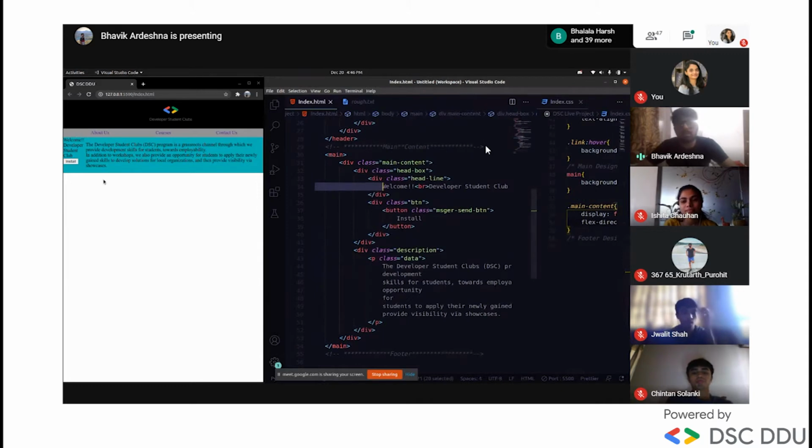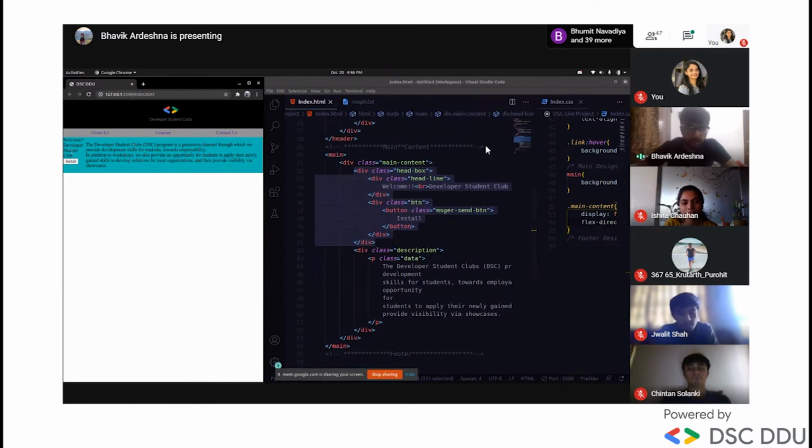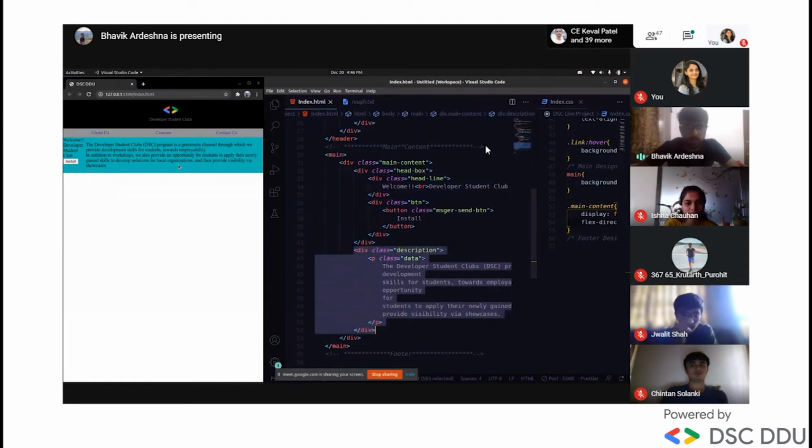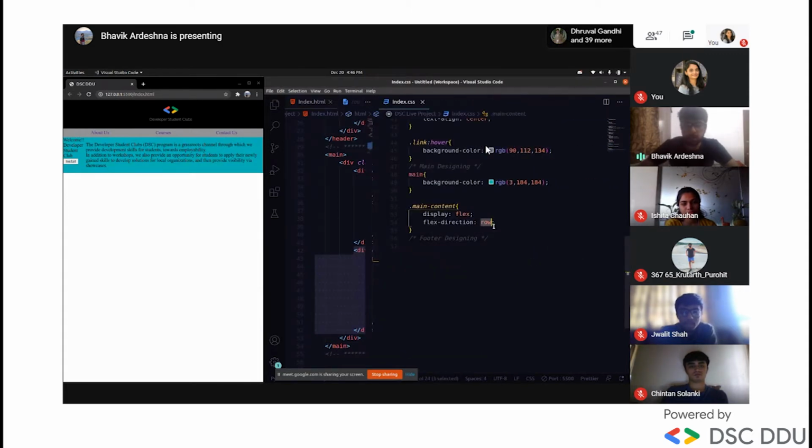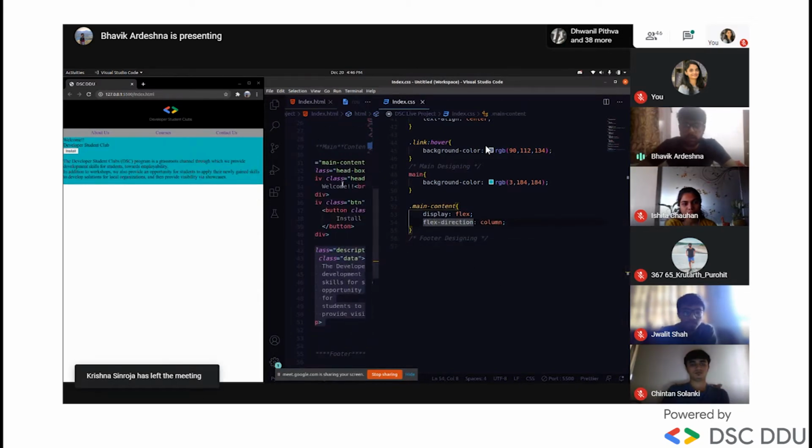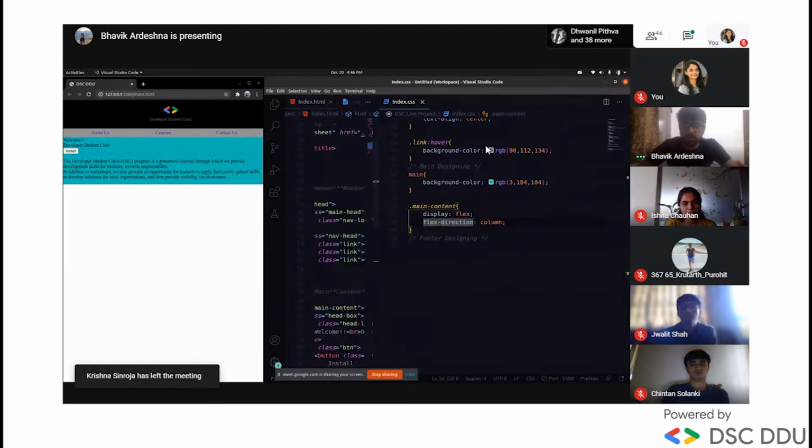So here row means the content inside the head box, like welcome developer student club and this button, will become one part, and the description will become a second part in two rows. You can see here, but we don't want that, so I will make it column. Yeah, now we'll go to another class inside for more designing.